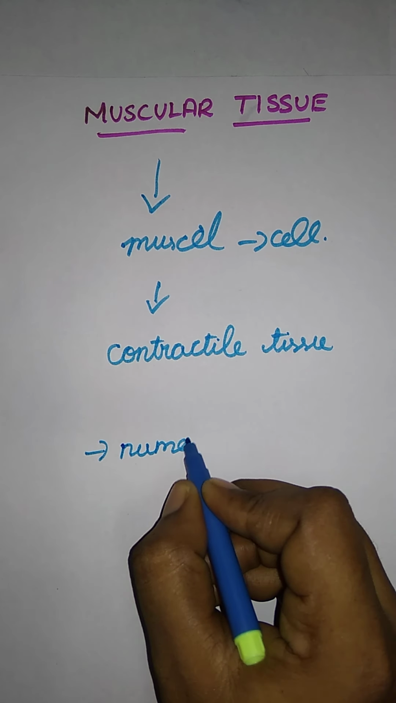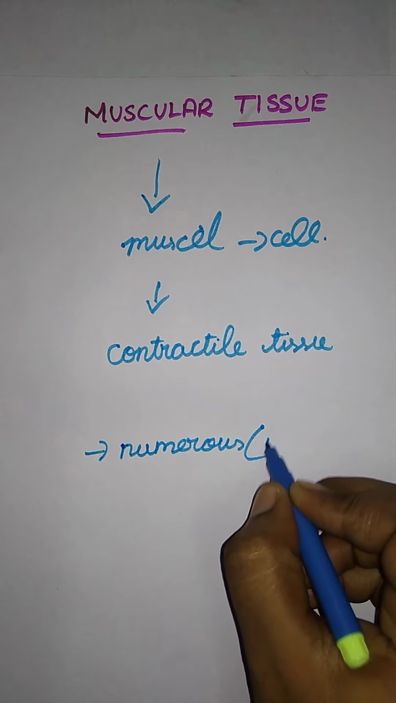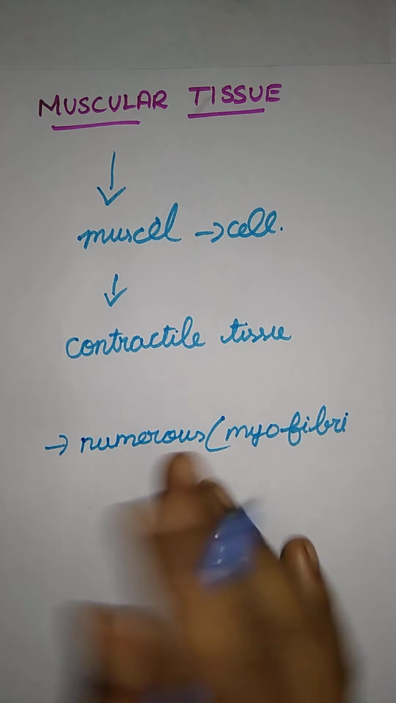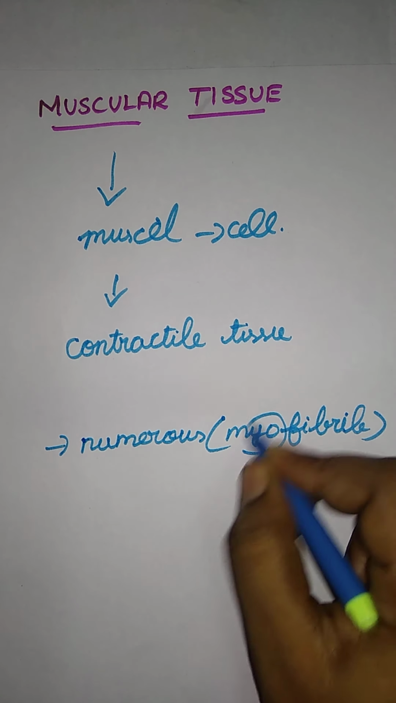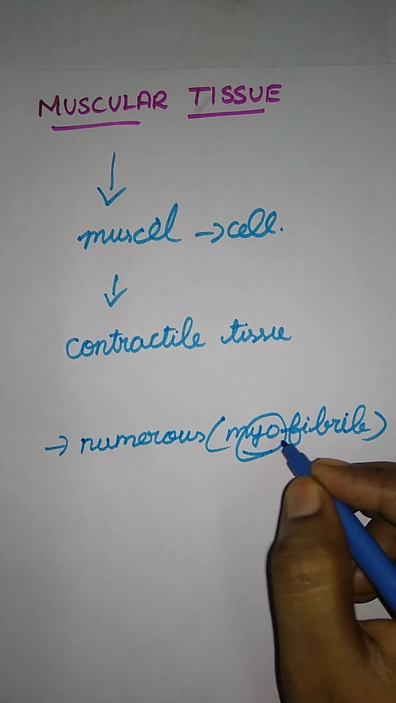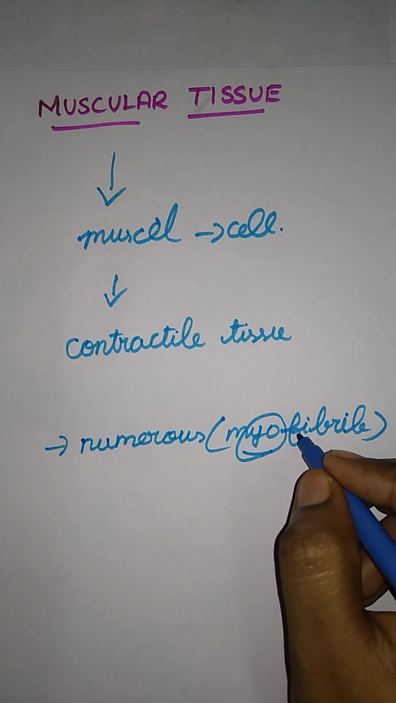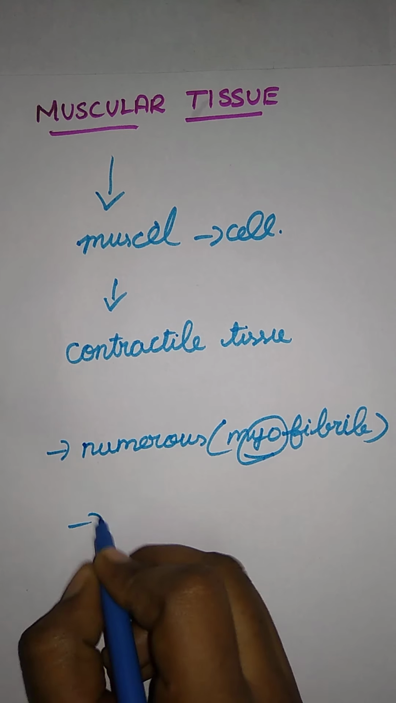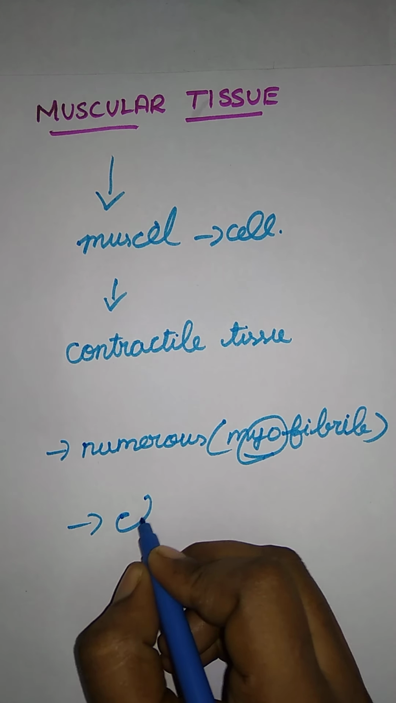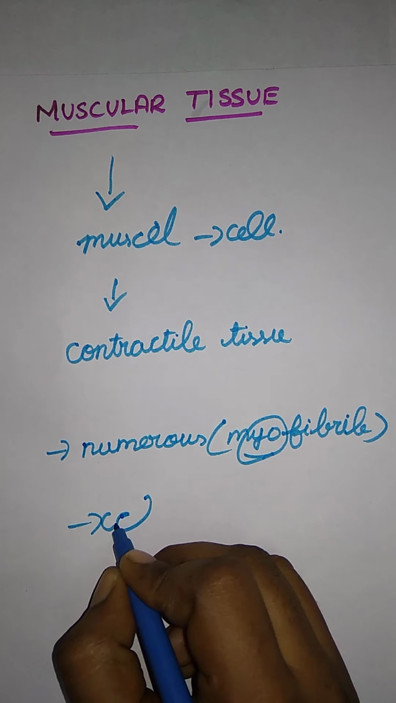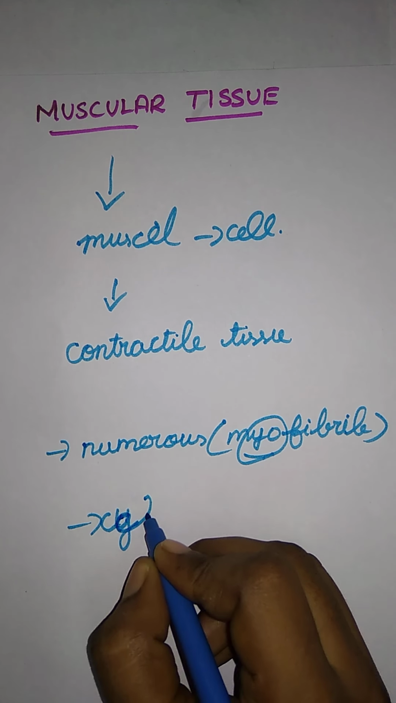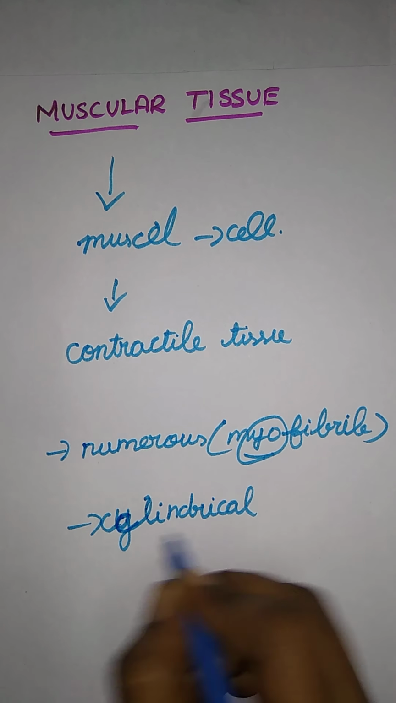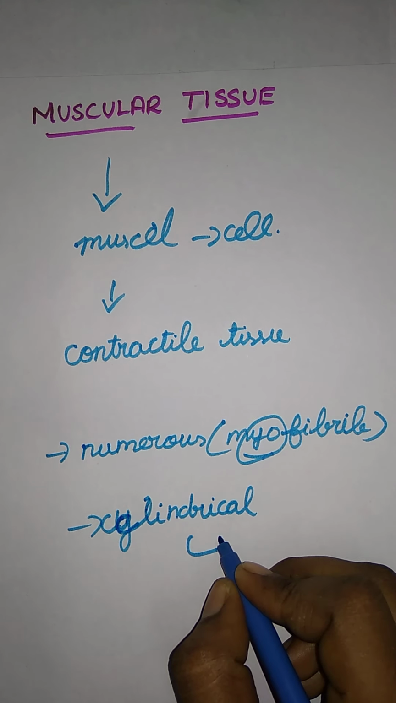Muscles. Myogenic fibers, as present in the heart. Here the myofibril fibers are present in the form of myogenic, that is a myofibril. Here each muscle is made up of cylindrical fibers. What kind of fibers are present here? Cylindrical fibers. Cylindrical kind of muscles are present in the muscular tissue.